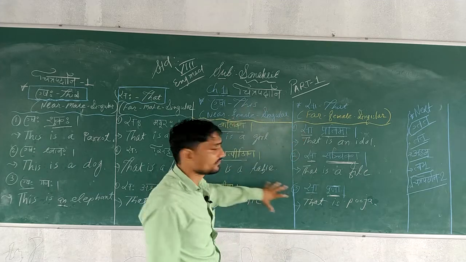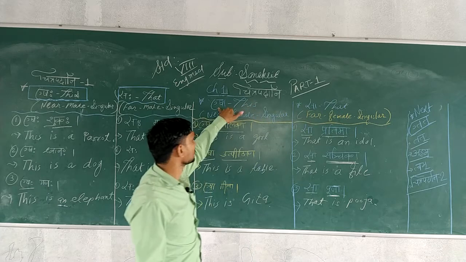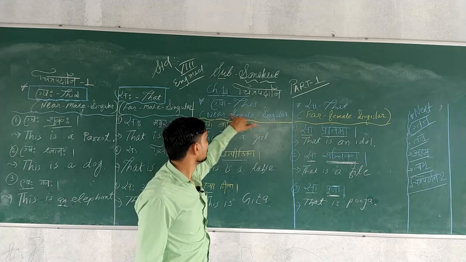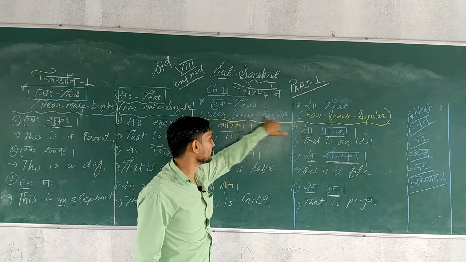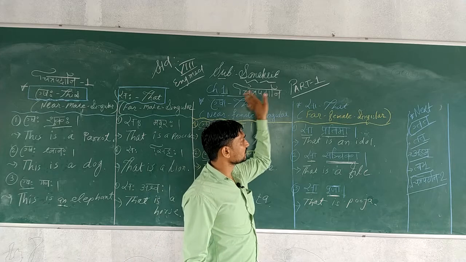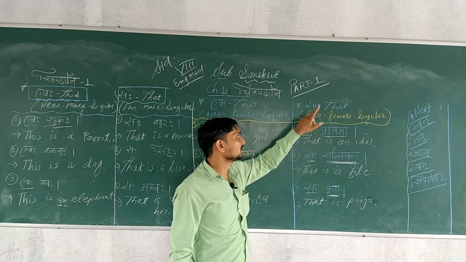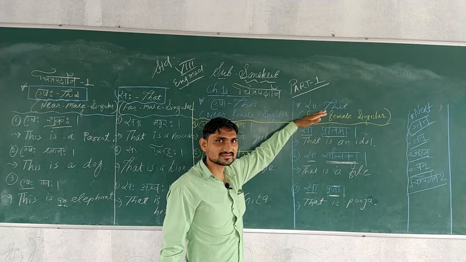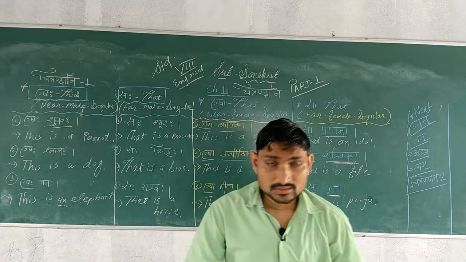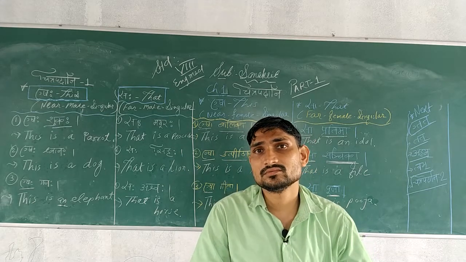So in this portion we learnt about Esha and Sa. Esha is used for female form, when any female form is near in singular form, at that time this is the way we have to make sentences, and if any female form is in singular and far, at that time we have to write sentences like this. Okay students, let me repeat this one time. If any doubt then clear it.